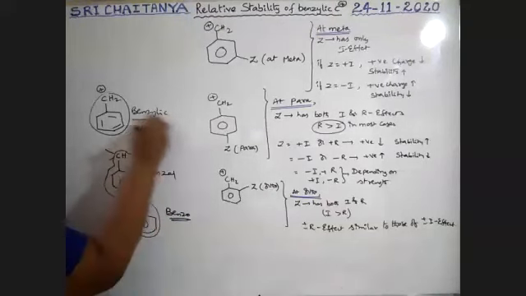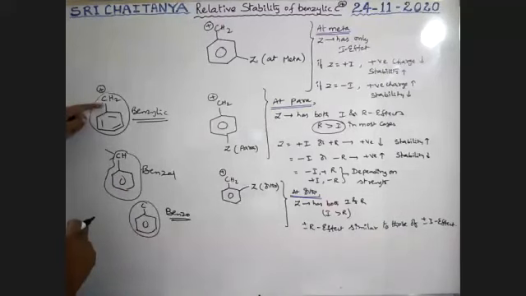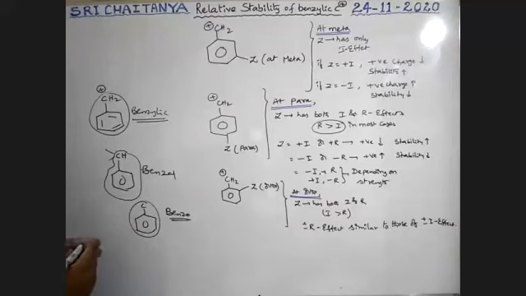So now we are on the benzylic condition. This carbon is called the benzylic carbon. If this benzylic carbon has a carbocation, that is called a benzylic carbocation. These are all benzylic carbocations.